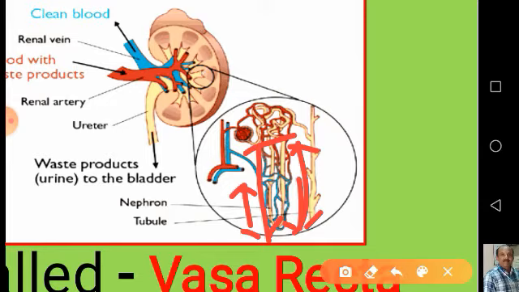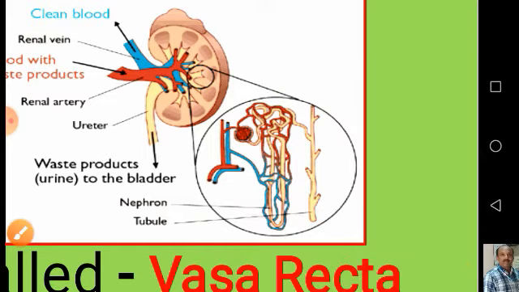This counter current mechanism maintains osmoregulation or the balance of fluids. In the ascending limb of Henle's loop, sodium chloride is passed out, and it enters the blood of the descending limb of vasa recta.